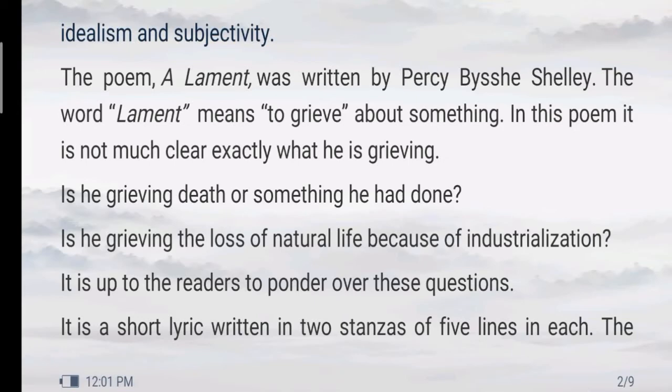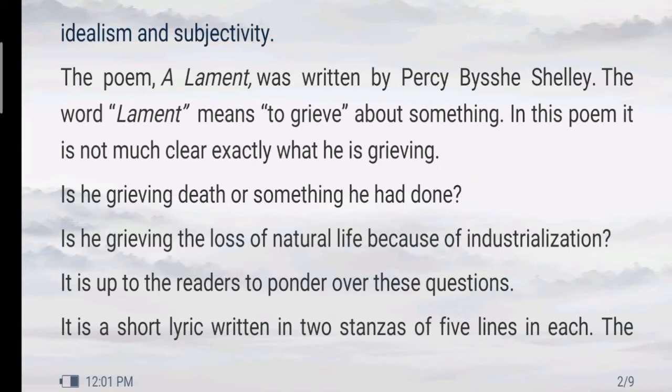And this is one of the characteristics of all the romantic poetry written in the beginning of the 19th century.